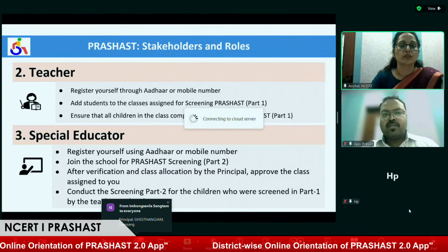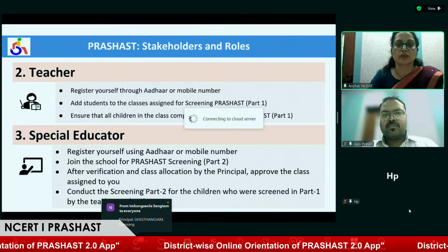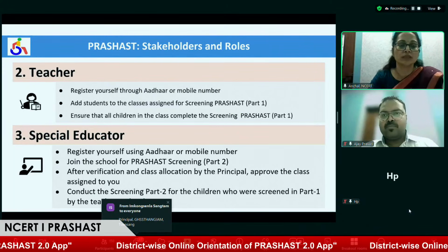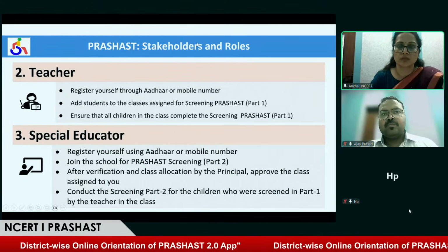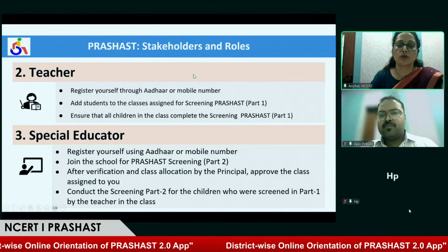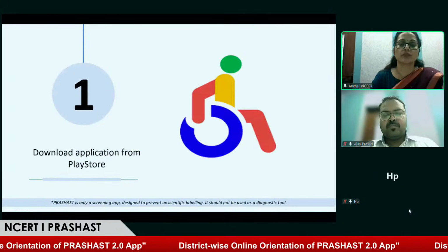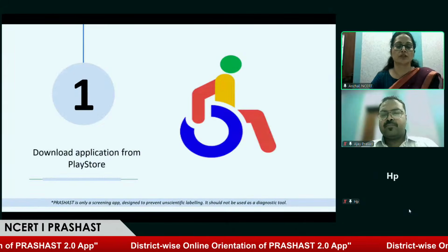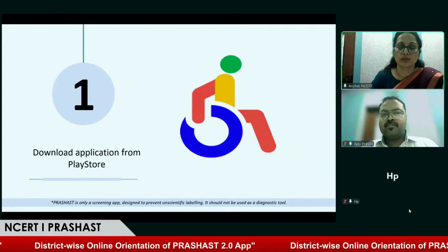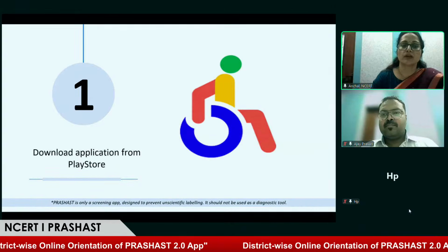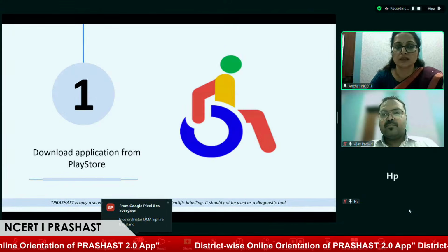So these are the main three responsibilities: the headmaster monitors the progress and the screening procedure, the teacher performs part one screening, and the special educator performs part two screening in this application. Yes, ma'am. So now, how can this application be downloaded by the users and the participants in this meeting, sir?